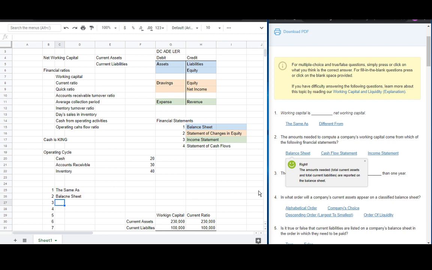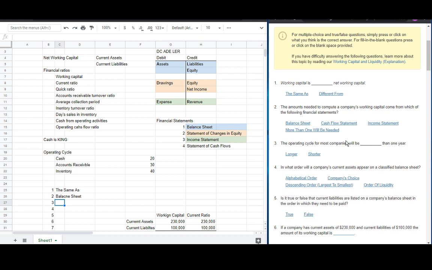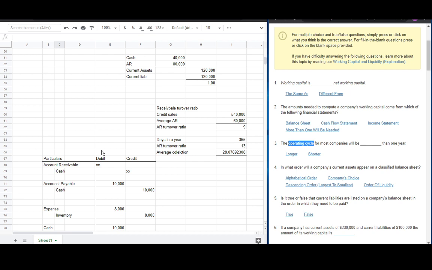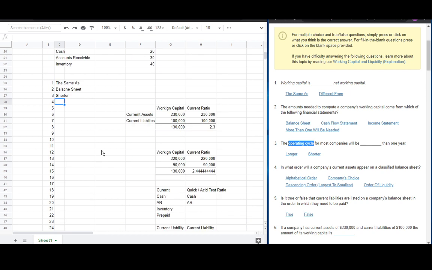Number 3, the operating cycle for most companies will be shorter than 1 year. So what is an operating cycle? It is the whole span of time from when we buy inventory, until it is stocked in our warehouse or store, until the customer buys and pays the full amount of the receivable. So it has 3 components. When added together, it is often shorter than 1 year.